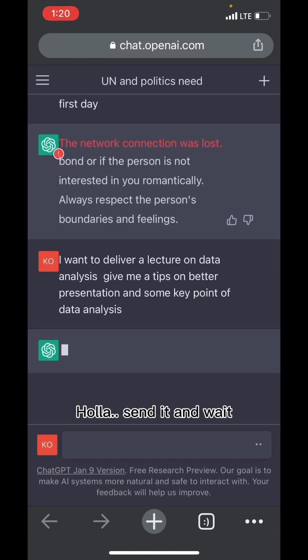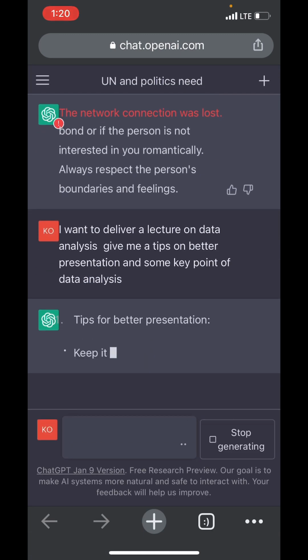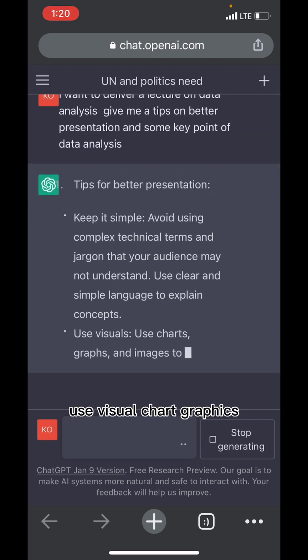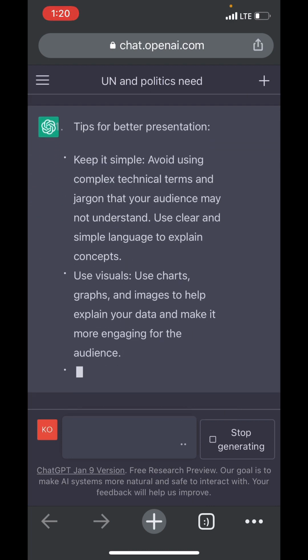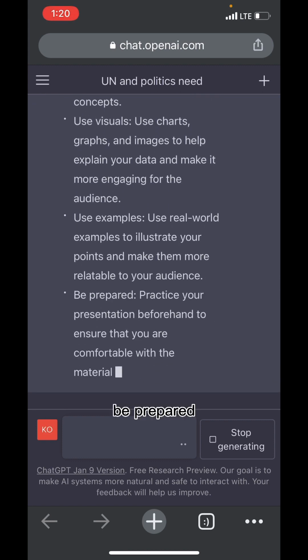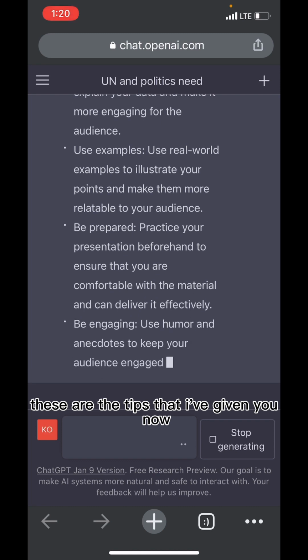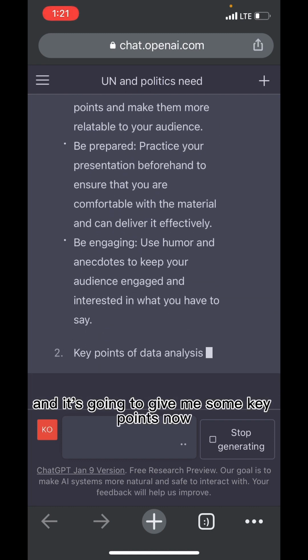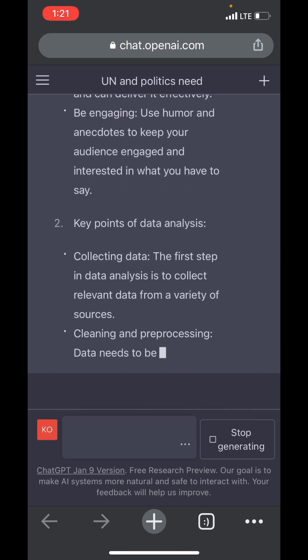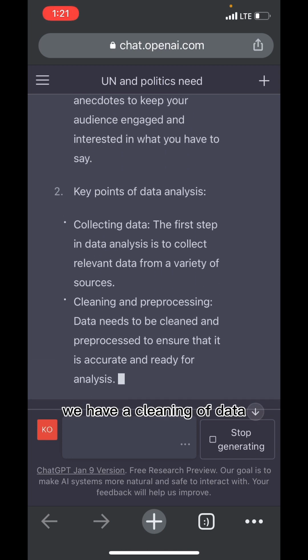Send it and wait. It's giving me a tip now. Keep it simple. Use visual chart graphics. Use examples. Be prepared. These are the tips that it's giving me now, and then it's going to give me some key points. The key points of data analysis: we have collection of data, we have cleaning of data.